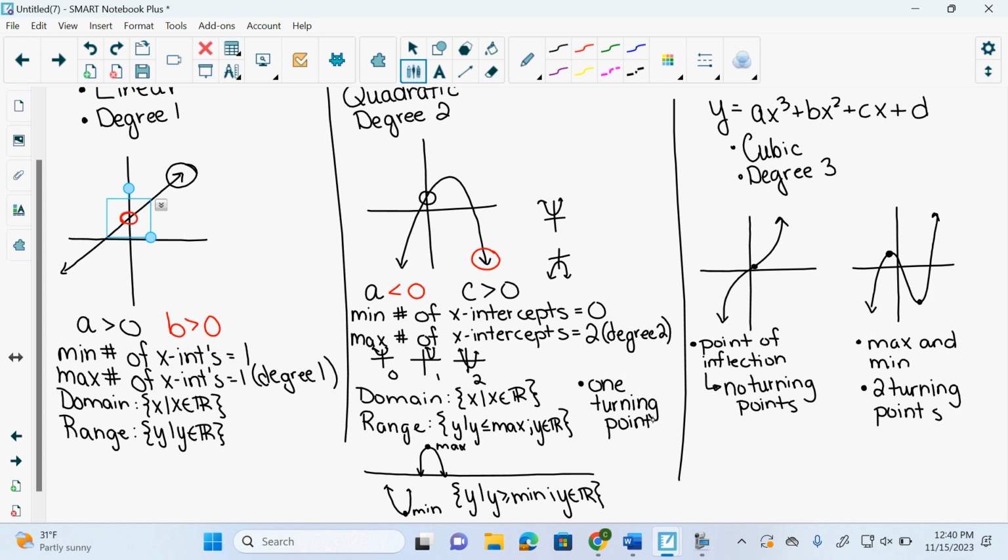I personally, unless it's a word problem, love linear and cubic because the domain and range are x, er, y here. Like there's really no thought process on them. That makes life so much easier, right? So unless it's a word problem, then it does affect it. So my domain is x such that x is an element of the reals. And my range is y such that y is an element of the reals.